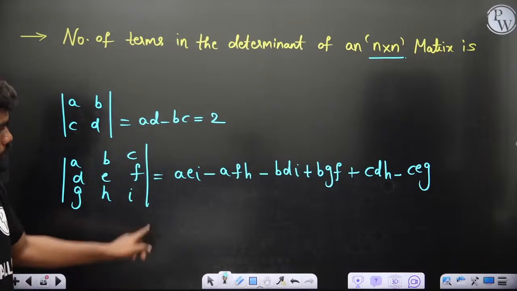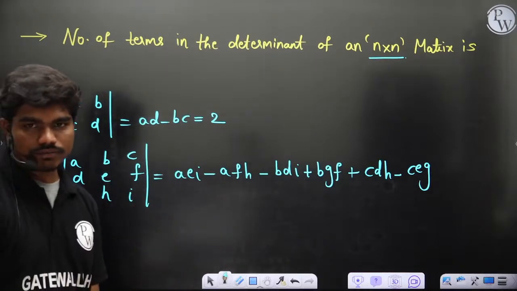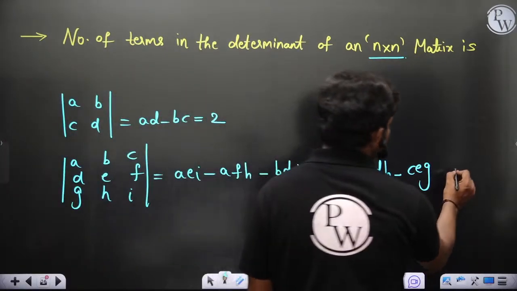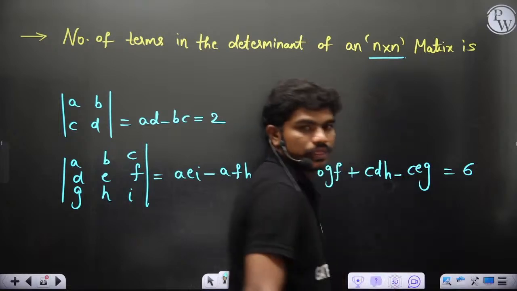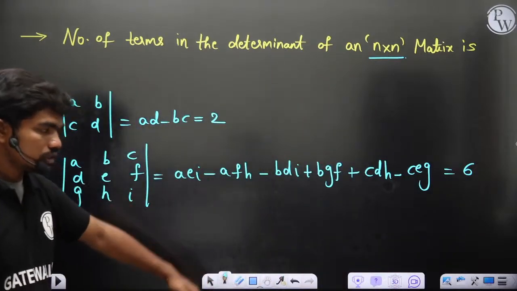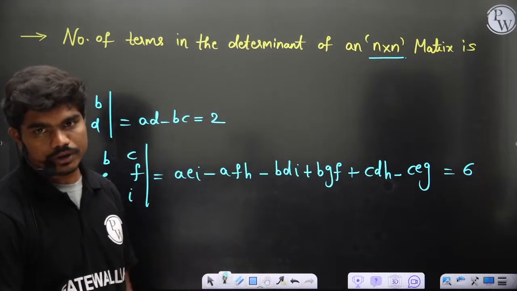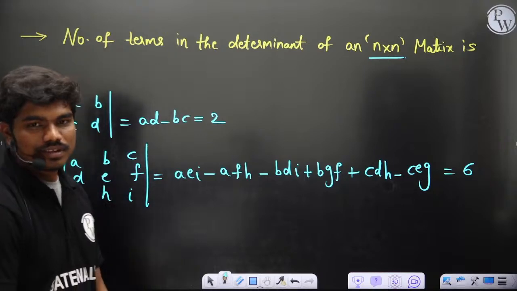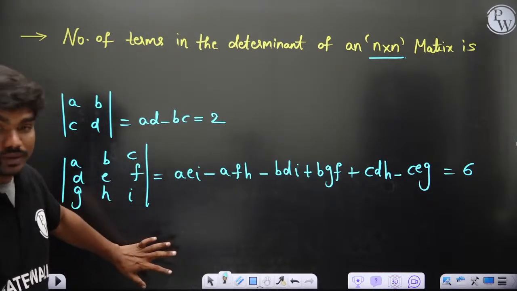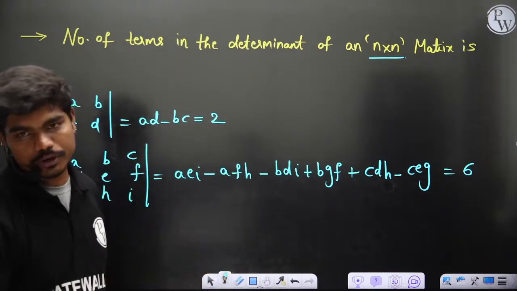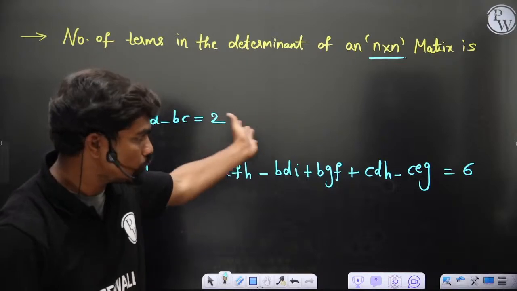Okay, so you can see how many terms do we have? 6. Okay, so we have 6 terms. Similarly, if you calculate a 4 by 4, can anyone tell me how many you have? If you calculate a 4 by 4 matrix, can you tell me how many do you have approximately using this algebra? 2, 6.